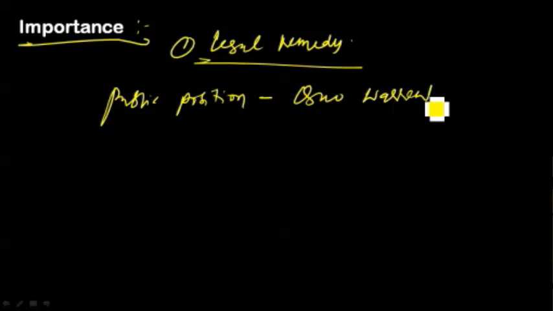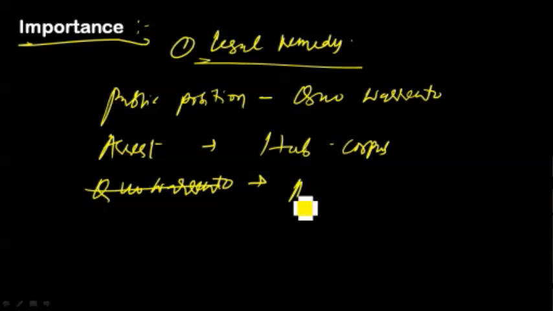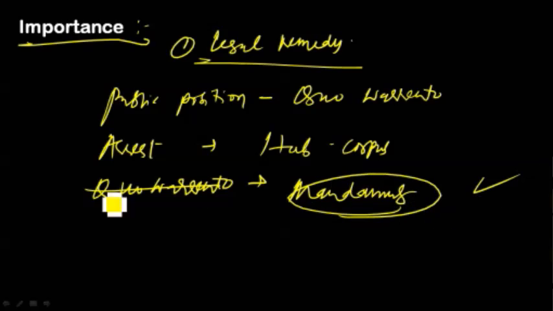And when the government or a private individual arrests any person without any valid reason, then habeas corpus can be filed in the Supreme Court. And when a public official fails or refuses to perform his official duties that are provided in the Constitution as well as the rule books, Mandamus can be issued against him by the courts to perform his duties. So these are all the importances of these writs issued by the High Court and Supreme Court.